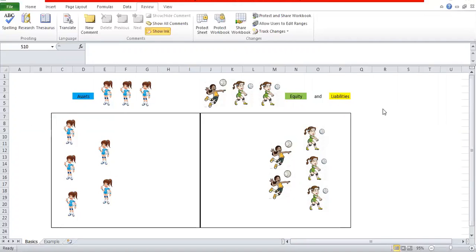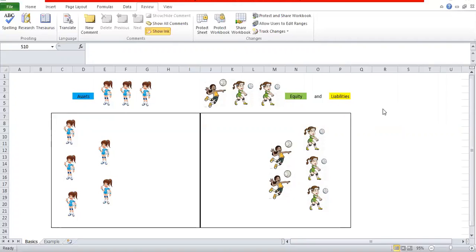The very important thing is, the only rule is we always have to have the same number of players in both teams. We can replace players in one team, we can replace players in another team, or we can add or remove players from both teams at the same time.